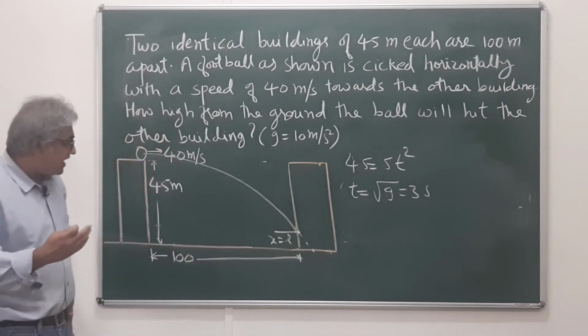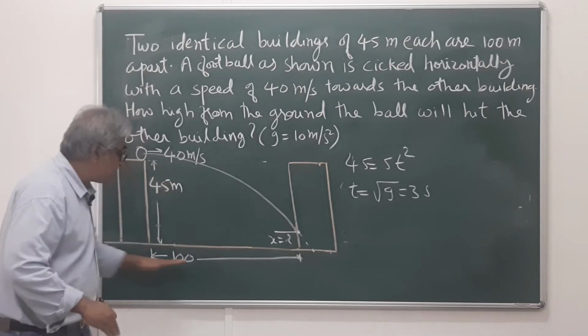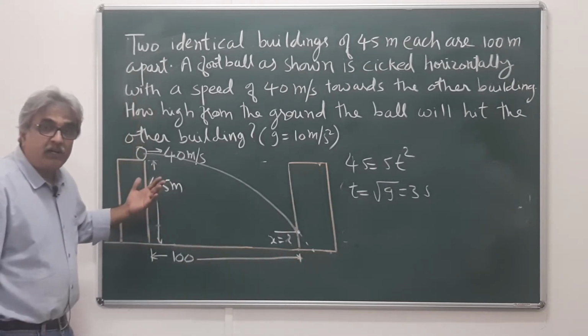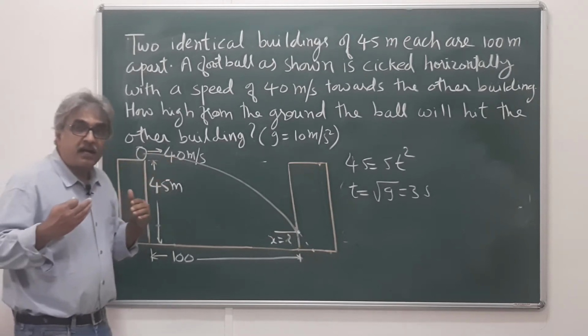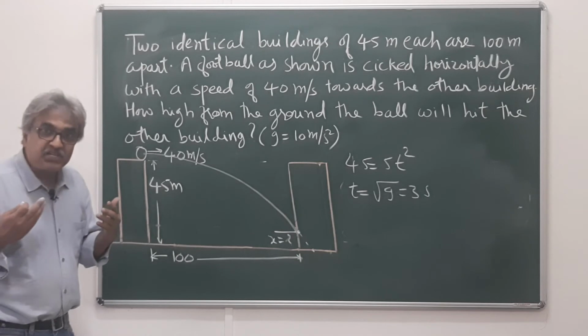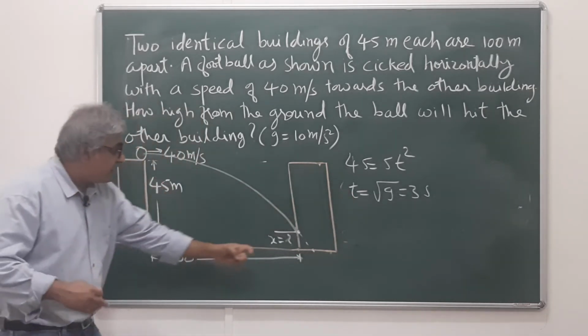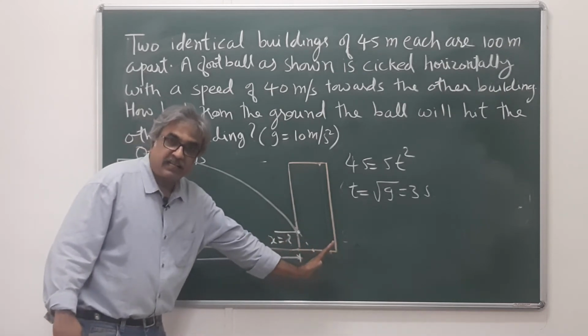So, now let us find out how much distance the ball has traveled horizontally. It has traveled 100 meters, right. And what is the velocity with which it has traveled? Horizontal velocity is 40 meters per second. So, let us say the ball has traveled some time t dash, which is less than t, because if it had traveled t, it would have reached the ground and it would have traveled more than 100 meters, that is clear to us.